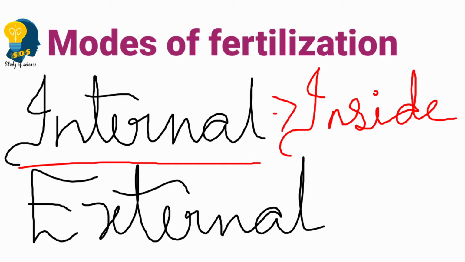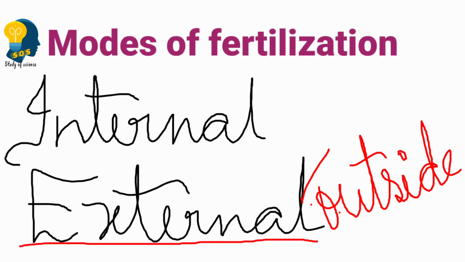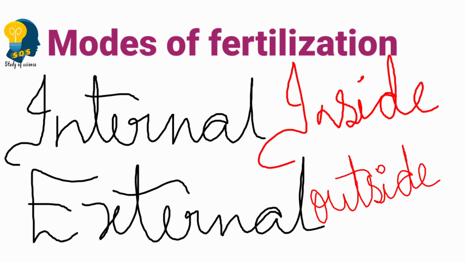Then how can we say external fertilization in simple words? As the name suggests, it is external. External means outside. So if the fertilization takes place outside the body, we call it external fertilization. Internal fertilization is inside the body. External fertilization is outside the body.